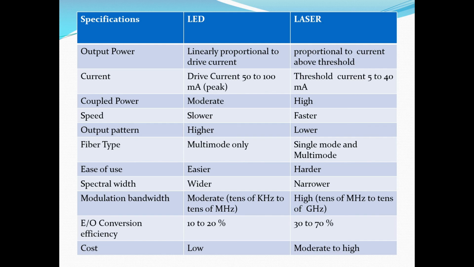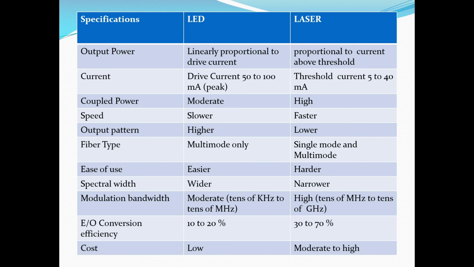Fiber type: in LED we are using multi-mode only, in laser we are using single mode and multi-mode. Fiber used in LED is multi-mode, fiber used in laser is single mode and multi-mode. Ease of use: LED is easier to use, laser is difficult to use.